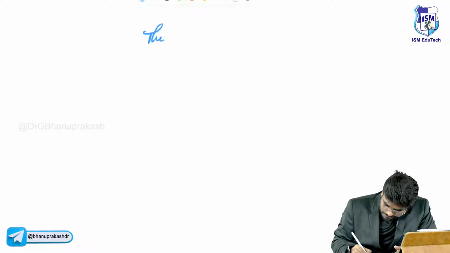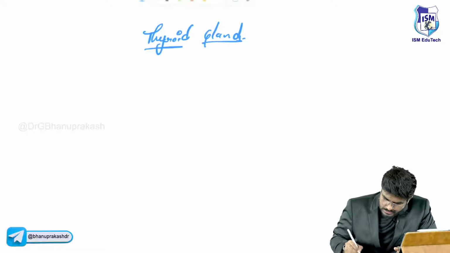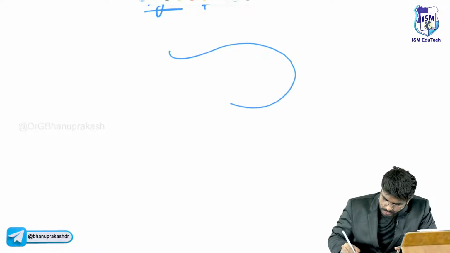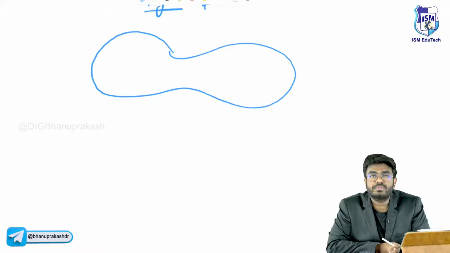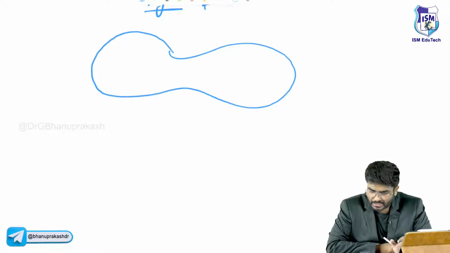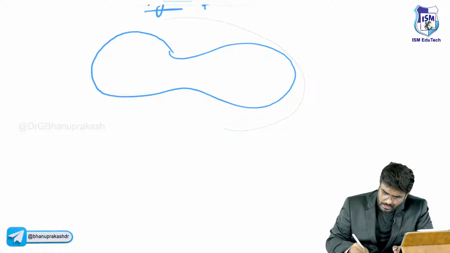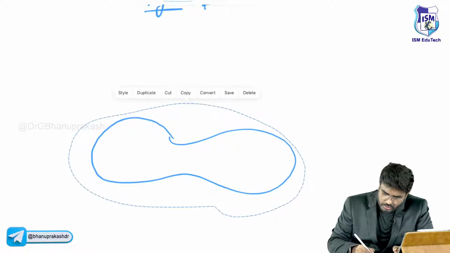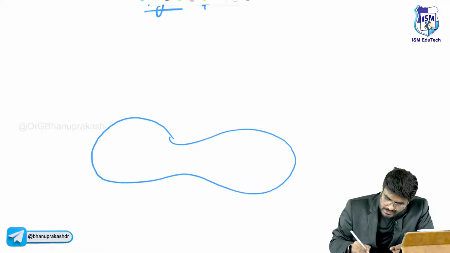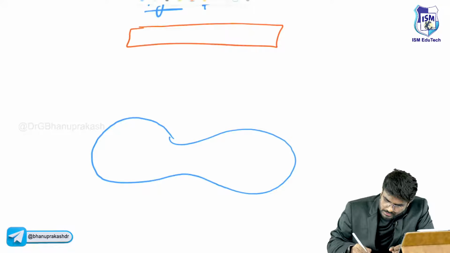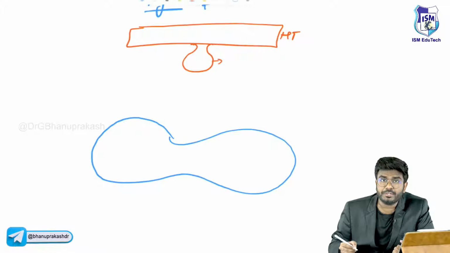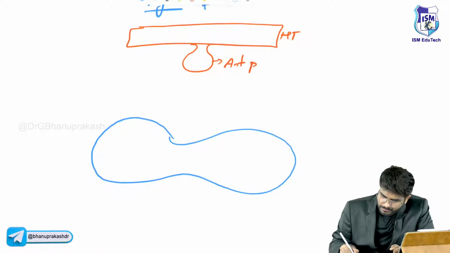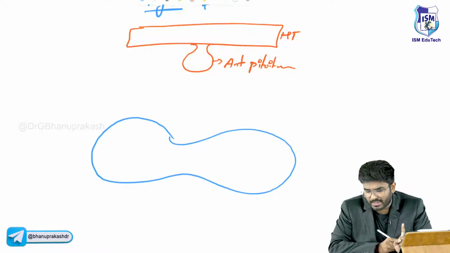Look here, thyroid gland. The thyroid gland has two lobes. In this thyroid gland, T3 and T4 are produced. How are the T3 and T4 produced? First you should know the basic thing. Here is the hypothalamus. Down to the hypothalamus, there is the pituitary gland. This is the anterior pituitary.